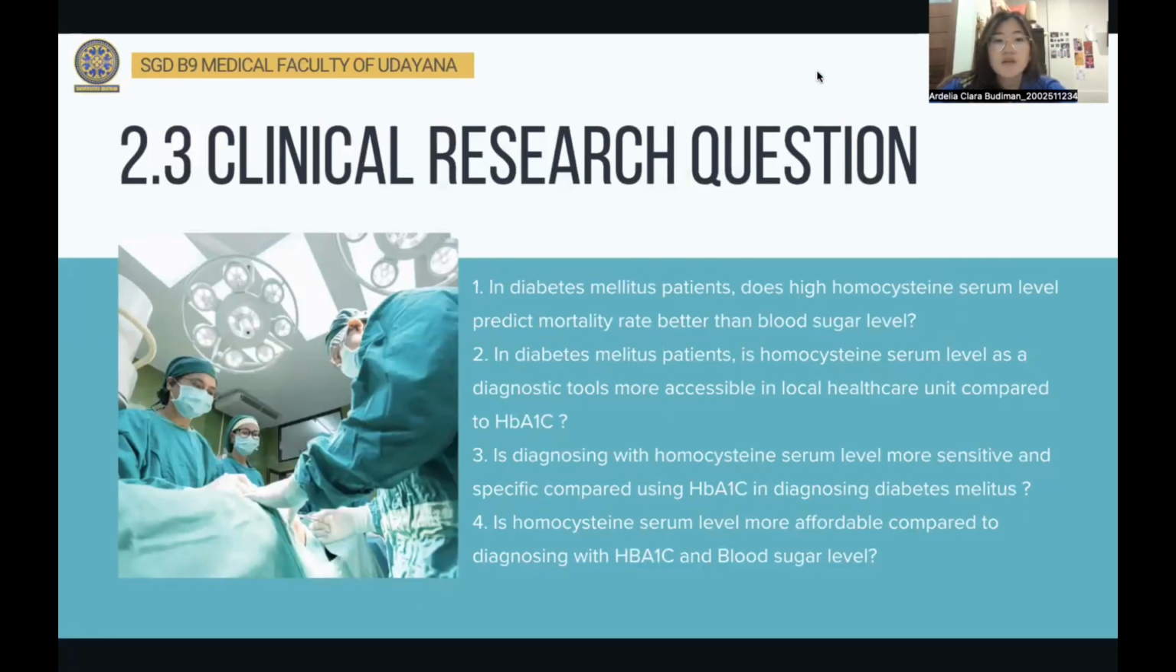So here are several clinical research questions that were made based on the case. The first one is, in diabetes mellitus patients, does high homocysteine serum level predict mortality rate better than the blood sugar level? And then the second one is, in diabetes mellitus patients, is homocysteine serum level as a diagnosis tool more accessible in local healthcare unit compared to hemoglobin A1C? And next one is, is diagnosing with homocysteine serum level more sensitive and specific compared to using hemoglobin A1C in diagnosing diabetes mellitus? And the last one is, is homocysteine serum level more affordable compared to diagnosing with hemoglobin A1C and blood sugar level?